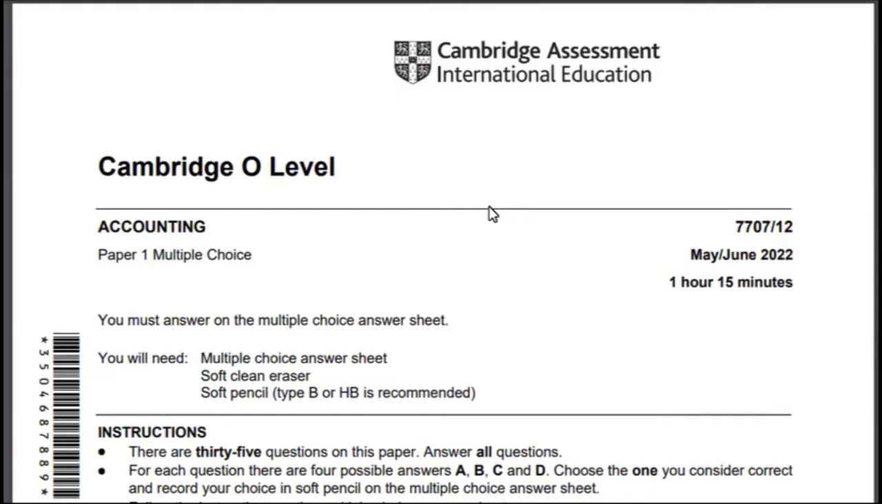In this video, we will be solving a multiple choice question from accounting. And this is your new version, 7707, and the variant is going to be 12. So paper one, variant two, basically where you have 35 multiple choice questions, but we will be looking at multiple choice questions from 1 to 20.